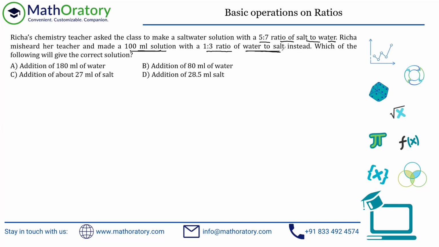So first thing to take a note of, always have this thing properly checked. So sometimes this is what happens in questions. So initially one ratio has been mentioned as salt to water. Then in the next information, they have just rephrased it or reversed the order. So now they have put it as water to salt. So don't make a mistake there. So first thing, let me take a note of. So I'll just take it as salt to water because that is what the initial information was given as. So this was the required thing.